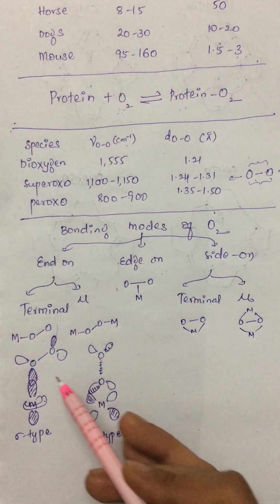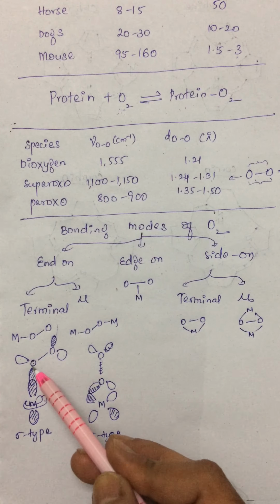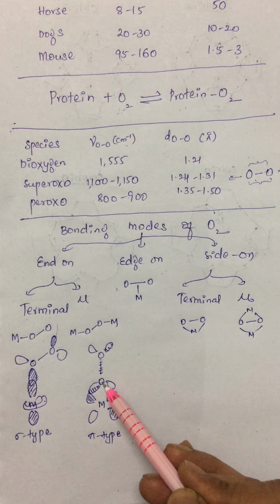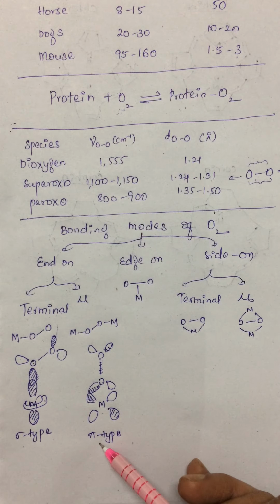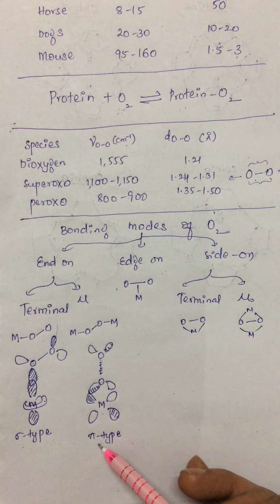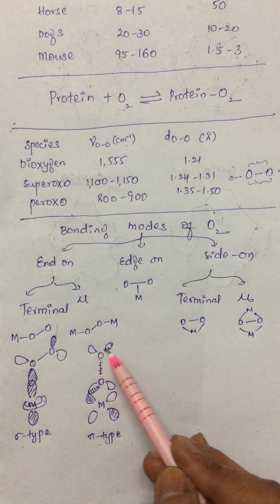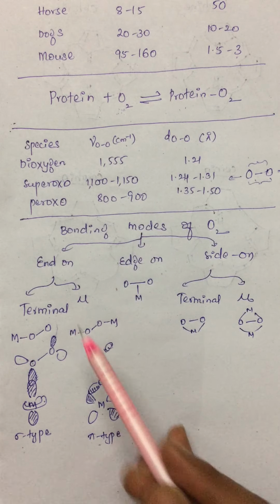So within the end-on terminal mode, the metal atom can interact only with one lobe of one of the oxygen atoms, or it could also interact with the two lobes of one of the oxygen atoms, which we call a sigma type or a pi type of interaction, which is end-on terminal. If another metal atom also binds to one of the lobes, or it may bind to two lobes, it is the sigma and pi type of end-on bridging mode.